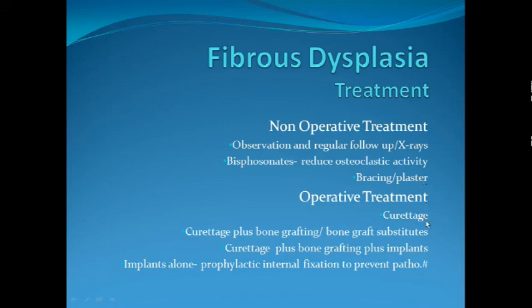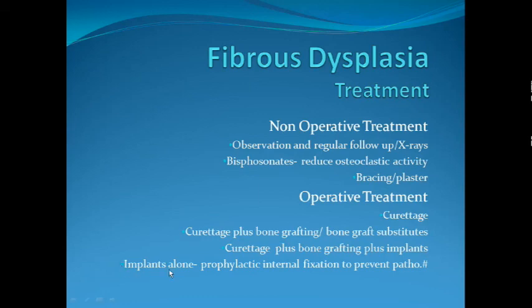Operative treatment, like all benign tumors, we do an intralesional excision known as curettage. Usually we add bone graft or bone graft substitute to fill the resultant cavity. Sometimes in addition to bone graft we have to add some form of metallic implant to support the weakened bone till the tumor site gets filled with normal bone.